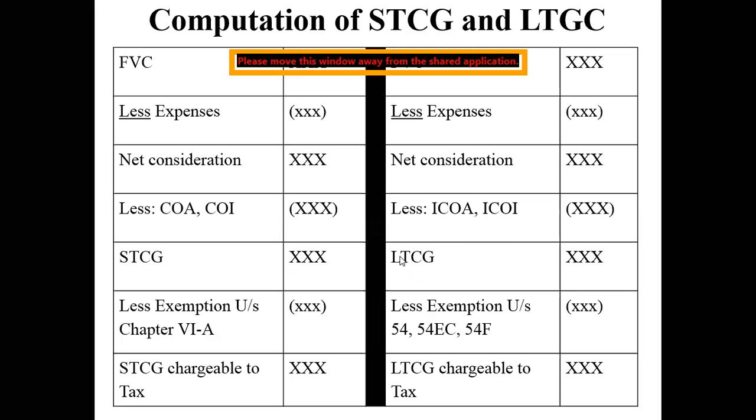So when you finally arrive at the next value, what you get is long-term capital gain. So you arrive at your net consideration. From your net consideration, you subtract indexed cost of acquisition and indexed cost of improvement, and finally you arrive at long-term capital gain. Once you arrive at long-term capital gain, whatever gain that you have, there are two options. Either you invest this money in some avenues, and after you invest this money, you are eligible to claim deductions under section 54, 54EC, 54F.